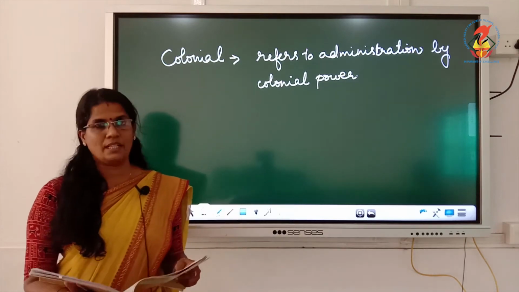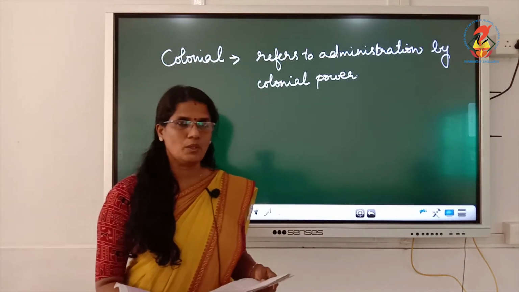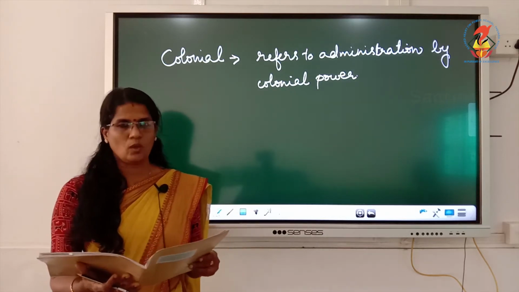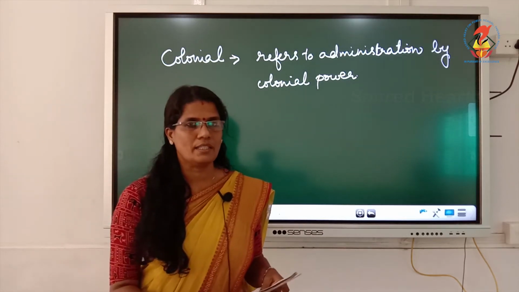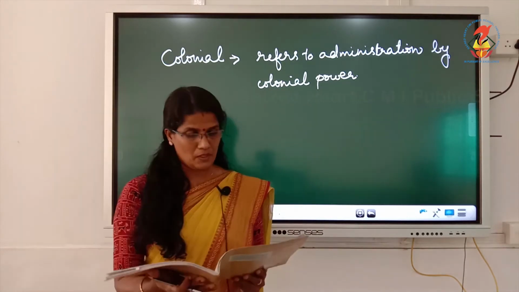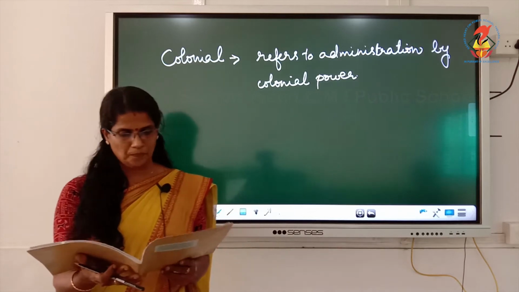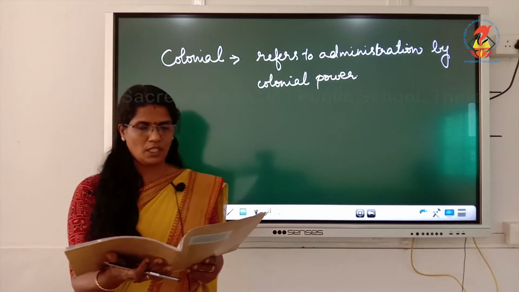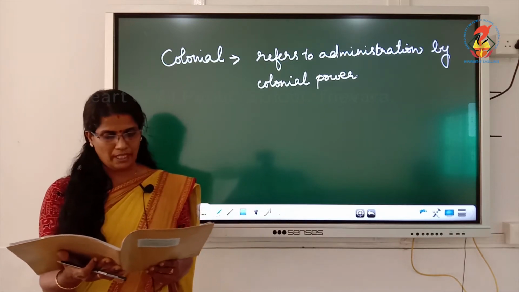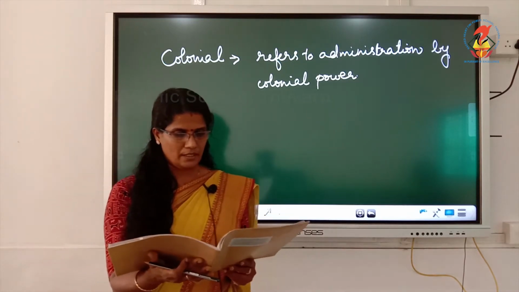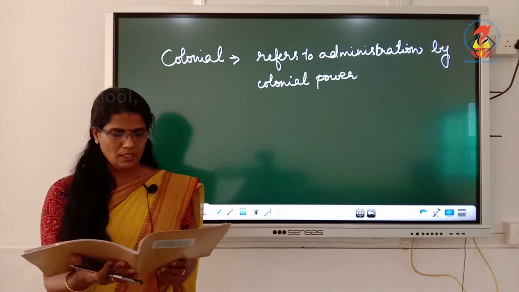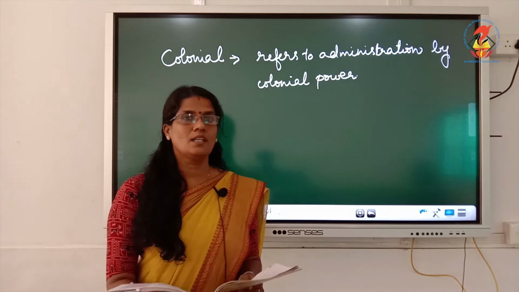And what else they have done? They collected all the revenues to meet their expenses. Underline, they slowly conquered our economy and society, and the rule was imposed on our country. Same paragraph, last sentence. Subjugation means under control. When the subjugation of one country by another leads to these kinds of political, economic, social and cultural changes, we refer to the process as colonization.